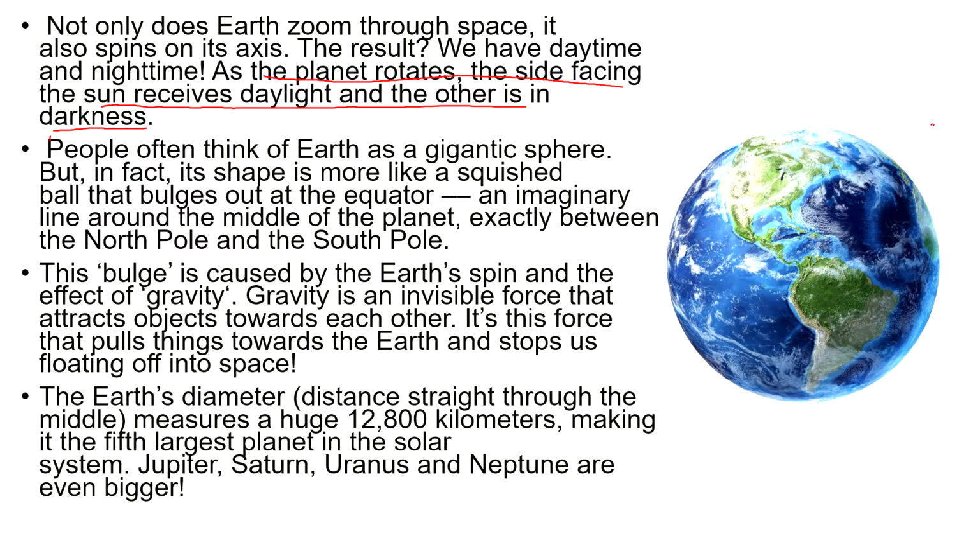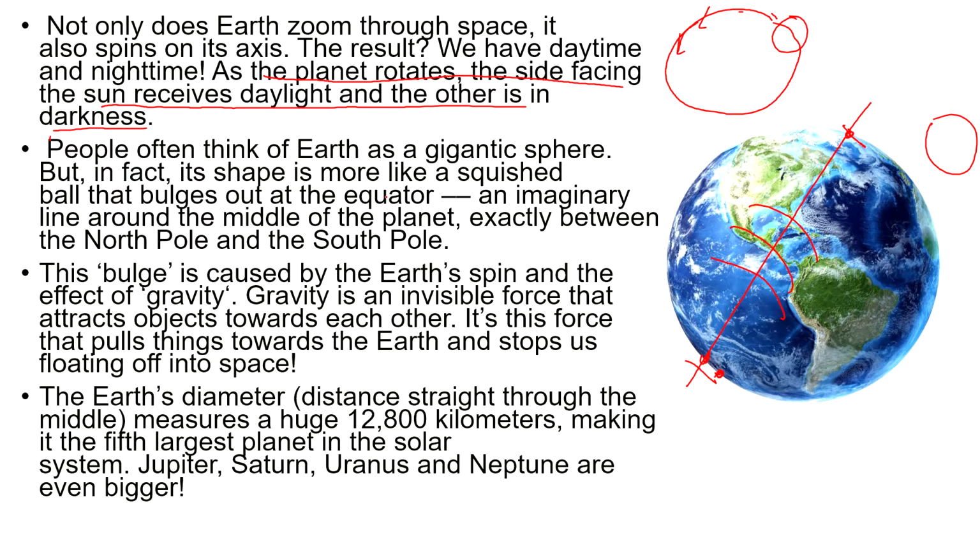Just like in the orbit, our Earth moves along the same path. When we talk about the axis, the Earth rotates on the same point.